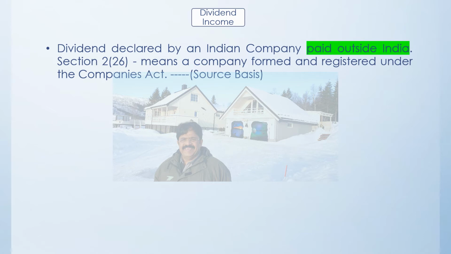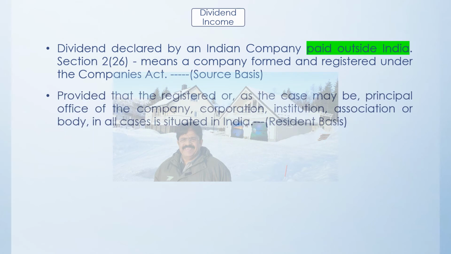So an Indian company means a company which has been formed and registered under the Indian Companies Act, 1956, or the Companies Act before that, and the Companies Act after that, that is the Indian Companies Act 2013. Whichever company is registered under any Company Act provision or law will be considered an Indian company, and if that company declares a dividend and it is paid outside India, it is assumed to be earned in India.